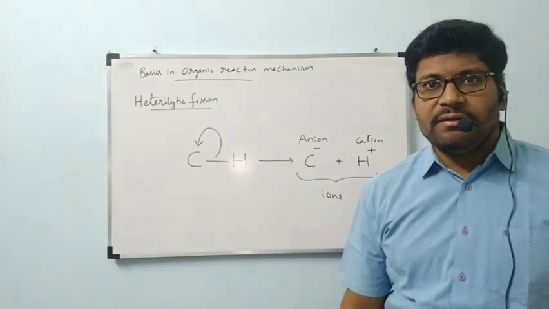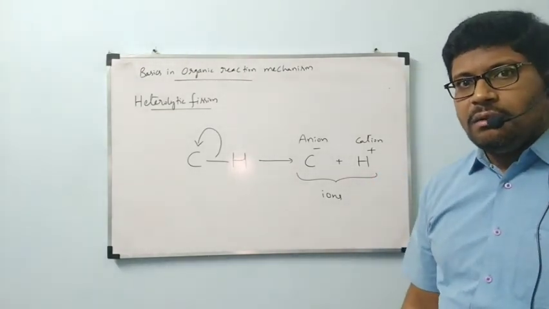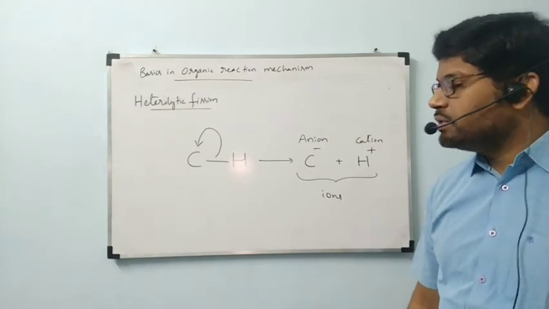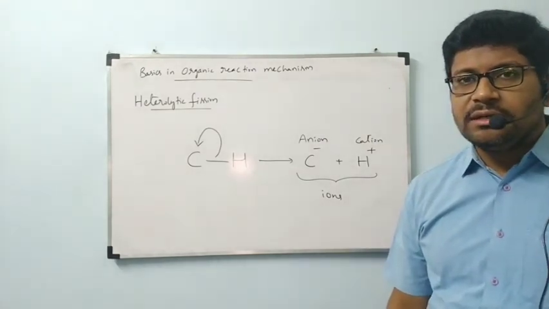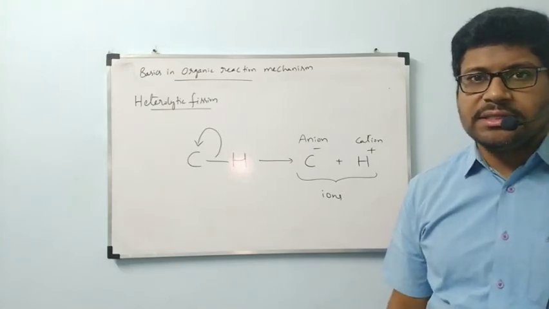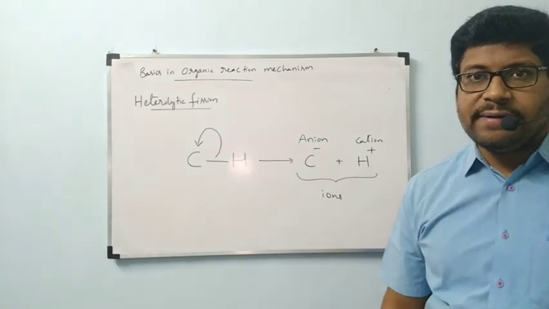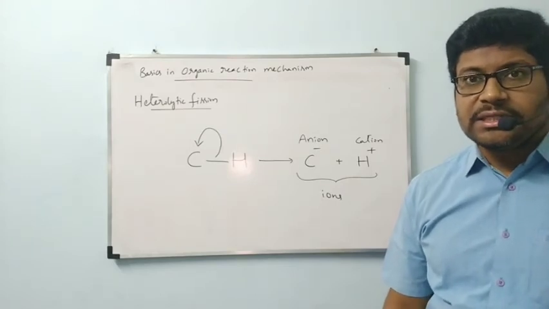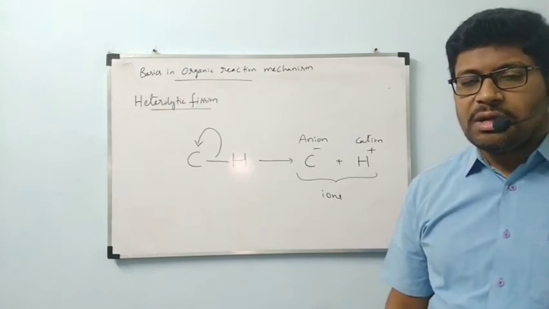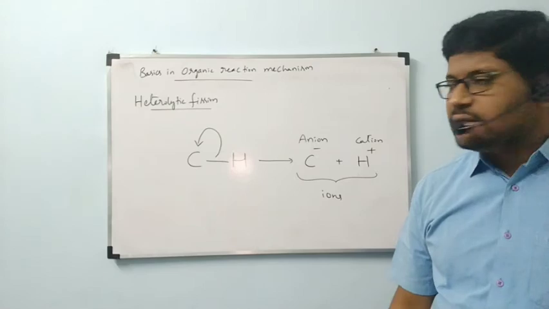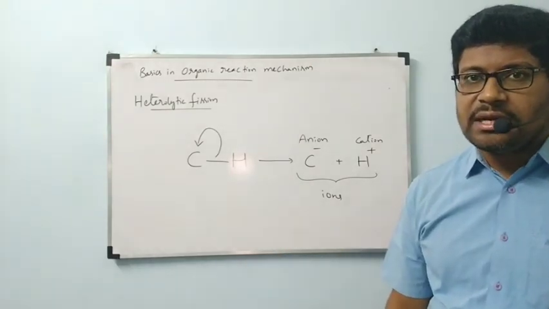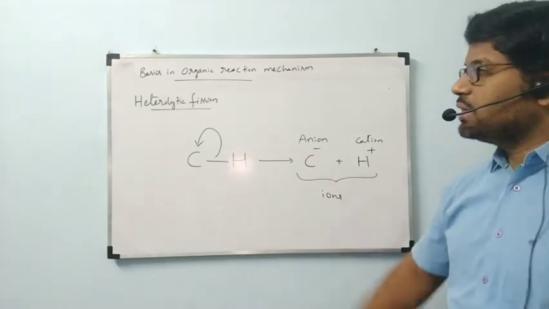I hope you are clear, everyone. Note this carefully. If the bond is cleaved unequally towards one particular side, that is called heterolytic cleavage. If the bond is cleaved equally, that is called homolytic cleavage. The resultant of homolytic cleavage is free radicals. The resultants of heterolytic fission are ions, those are anion and cation.